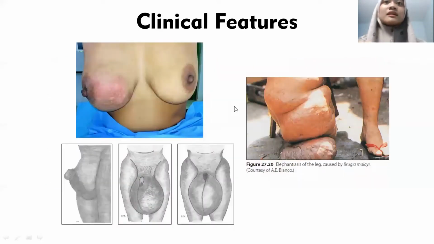This can also occur in females, where it can develop in the breast, and in males it can develop in the scrotum, which is called hydrocele. And then this is elephantiasis, like I said before, the complication or chronic stage.